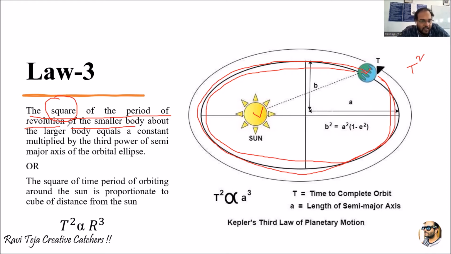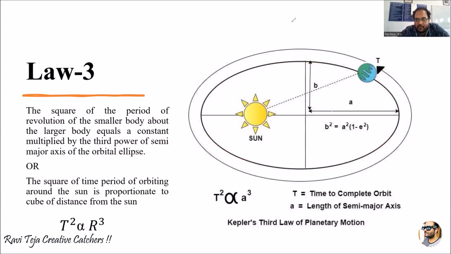About the larger body, it equals a constant multiplied by the third power of the semi-major axis. So it should be equal to a constant multiplied by the third power, with power 3, for the semi-major axis of the orbital ellipse. What semi-major axis of the orbital ellipse means, I will explain right now.